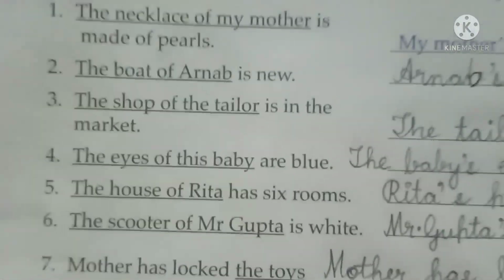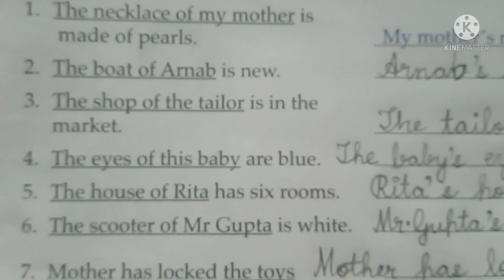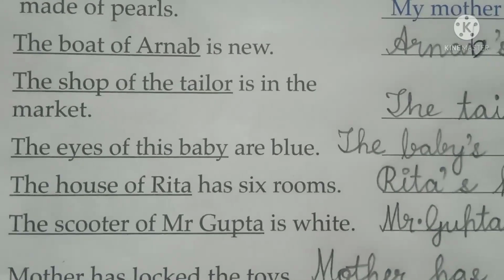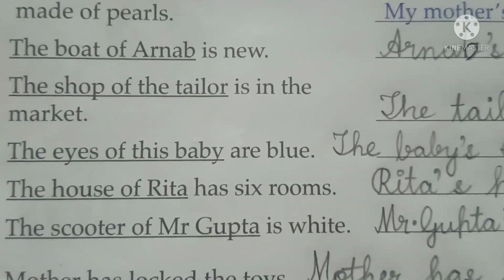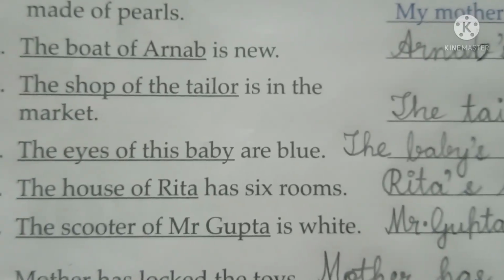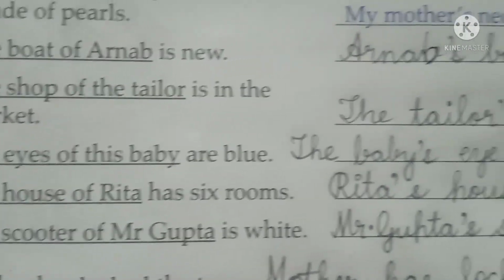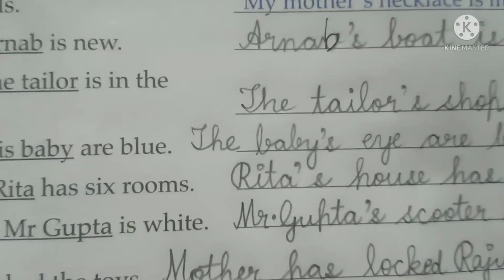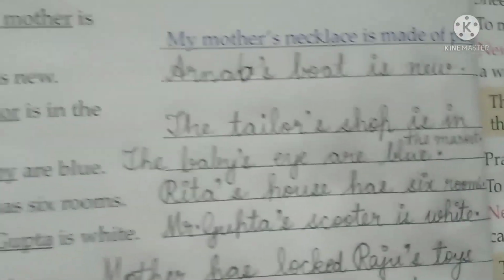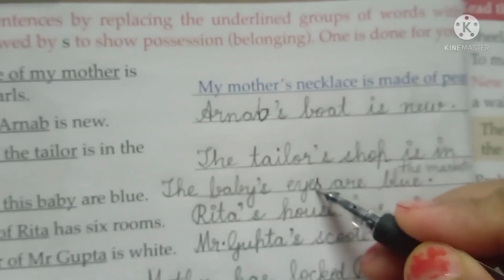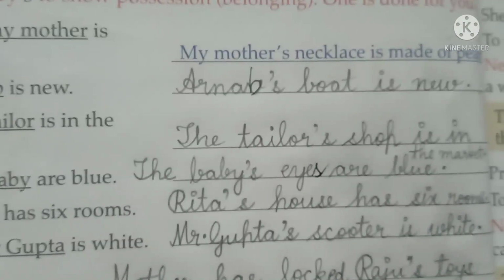Let us see the next example, number 4. The eyes of this baby are blue. So the eyes of this baby, how are you going to write by putting the apostrophe sign? The baby's eyes are blue. Okay, here eyes you will write. The baby's eyes are blue.